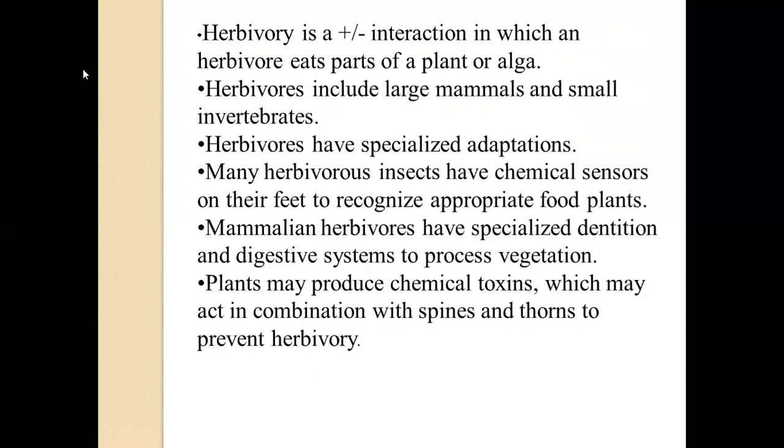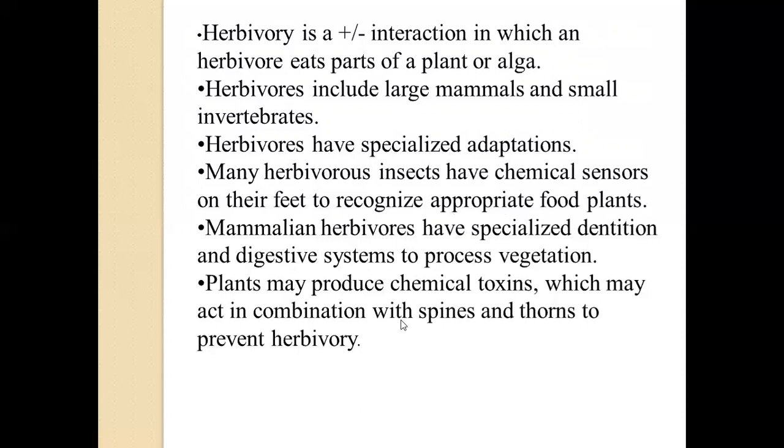So we have seen that herbivory, like predation, is a positive and negative interaction. That means positive for the herbivore, which is getting its food, and negative for the plant which is being eaten. So herbivores develop special types of adaptations, like insects have sucking mouth parts or sponging mouth parts. They have developed their body parts in such a way that they are adapted to herbivory, like bees and other insects. Mammals like cow and buffalo have developed a special dentition to process the food that they eat.